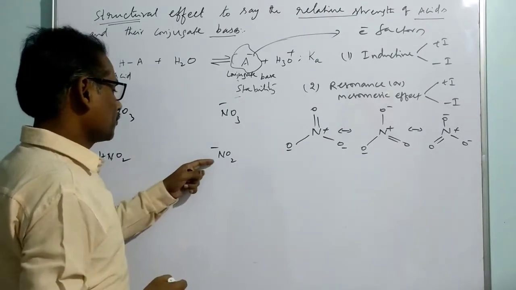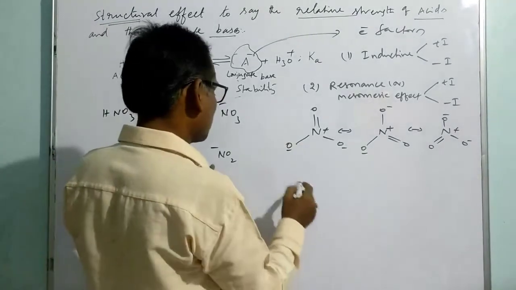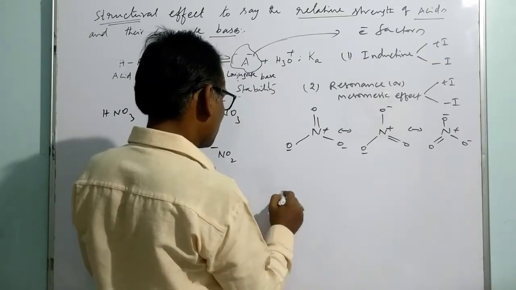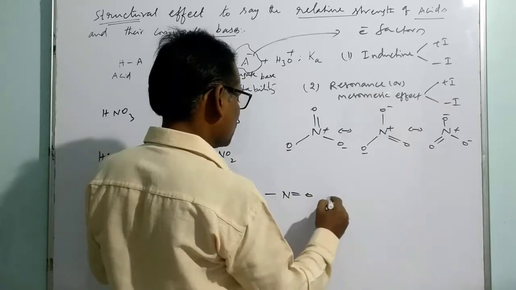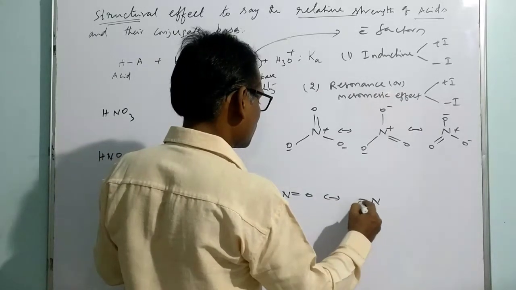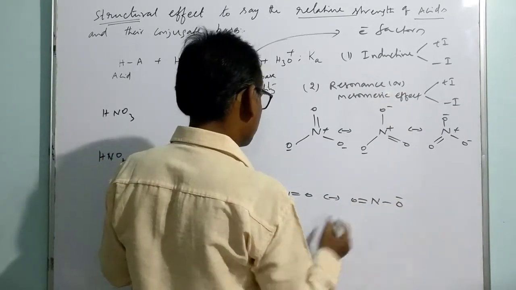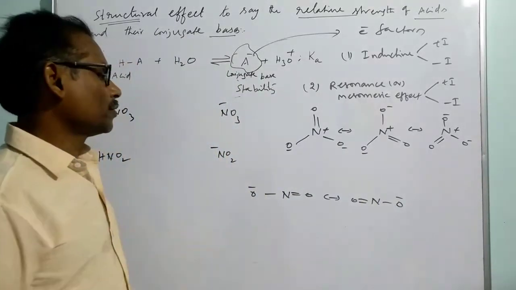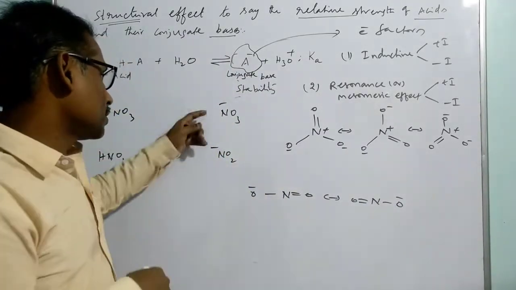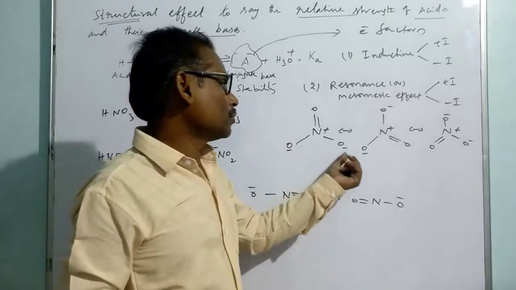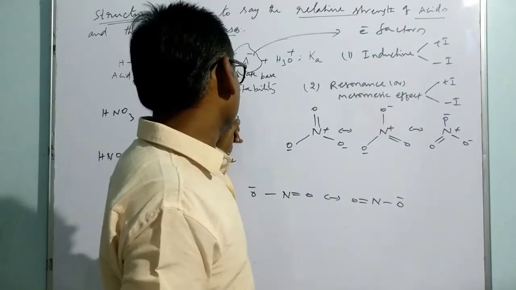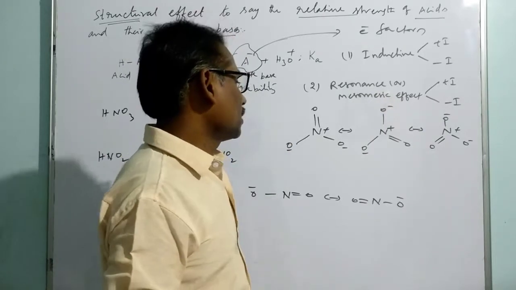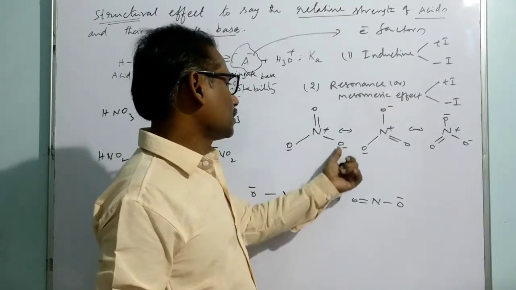Now let us go for NO2 minus. Its structure will be this one, and we have one more structure, this one. So these are the structures of NO2 minus. Among these two conjugate bases, the first one will have more resonating structures. That means the negative charge of oxygen is distributed over all three oxygens.